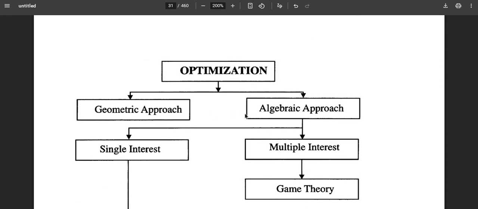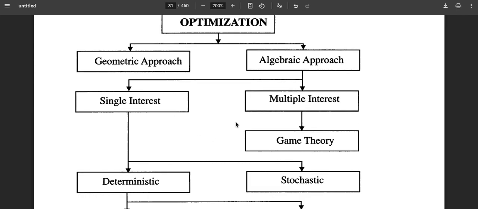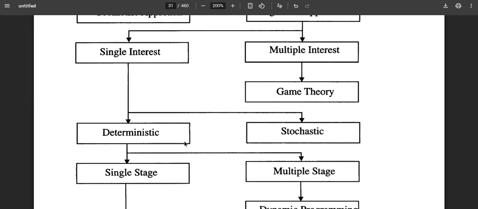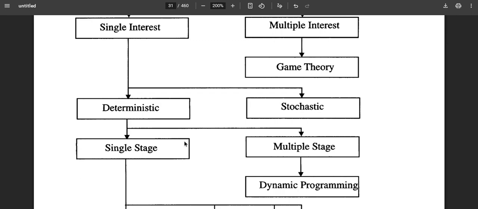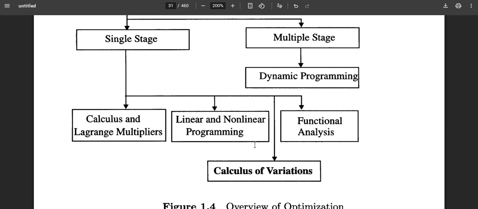It can be a geometric approach or an algebraic approach. An algebraic approach can be single or multiple stages. Multiple stages can be based on game theory. Again, the system can be deterministic or stochastic, and if it is deterministic, it can be a single stage or a multiple-stage hierarchical way of computing the optimal control, that is dynamic, which we will introduce later. Again, the single stage, static or dynamic, will use linear or nonlinear programming, or it can use calculus of variations for defining the control.